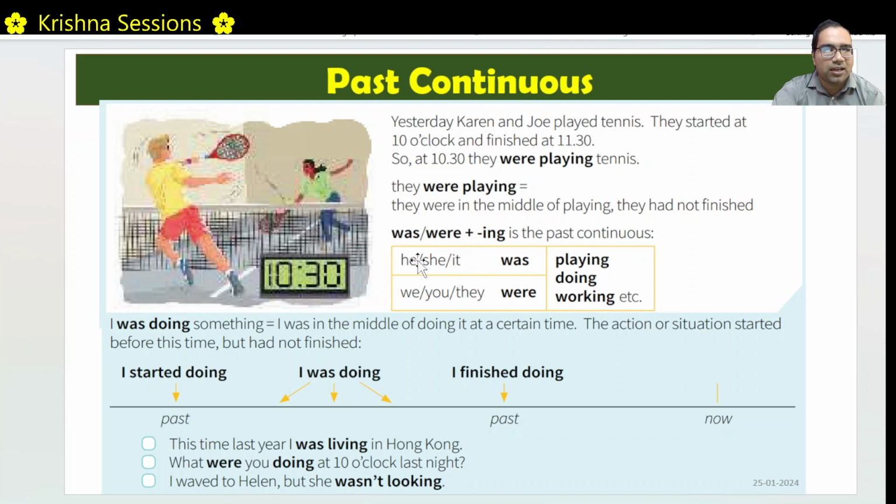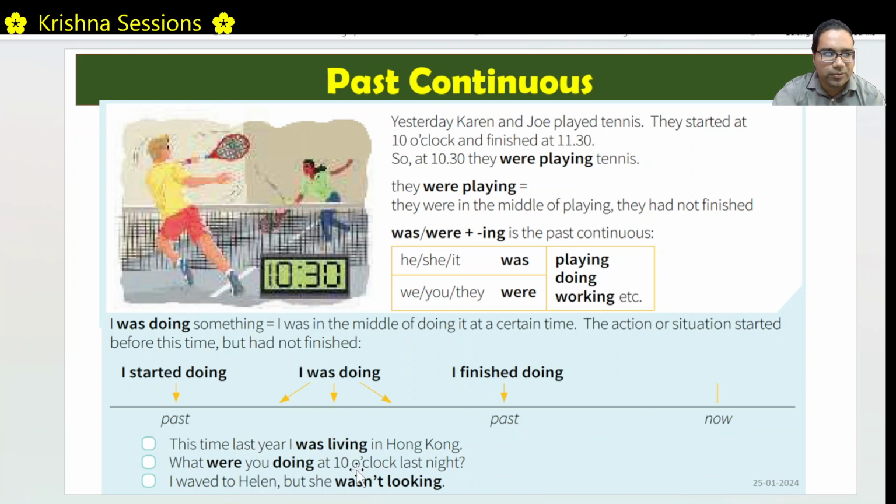What is the general format? I, he, she, it was playing. We, you, they were playing. Okay. I was doing something or he was doing something means I was in the middle of doing something. Okay. The action is not finished yet. This time last year I was living in Hong Kong. That means this living was happening at that time. It started before this time last year, and it continued.